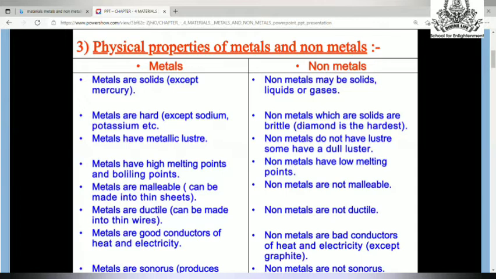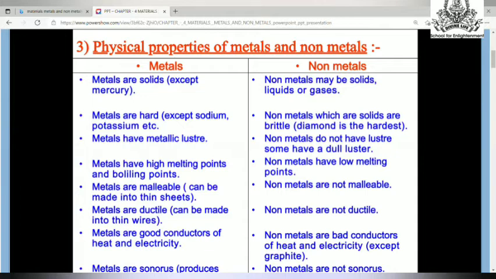Metals are hard, yes, but few metals like sodium and potassium are so soft that they can be cut with a knife. Non-metals are solids, but they are very brittle. Brittle means they break very easily. But diamond is a non-metal, which is the hardest non-metal known to us.